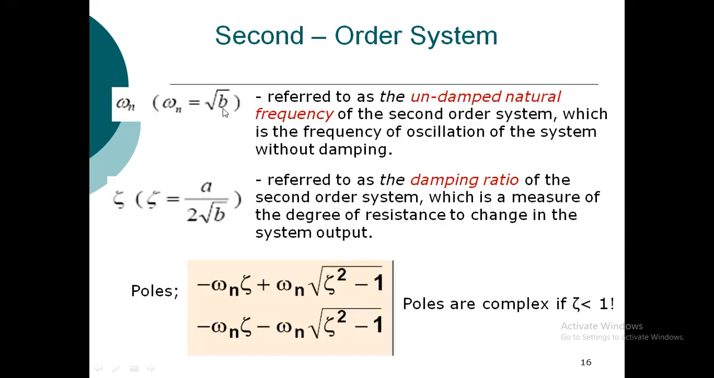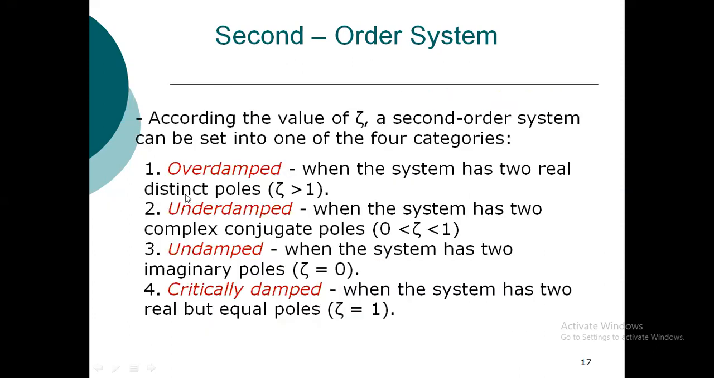which will be there in the control system. You can find the values of omega n and zeta by comparison of these two, and these are the conditions by which you can determine whether the system is overdamped, underdamped, undamped, or critically damped. If zeta is greater than 1, the system is overdamped. If zeta is between 0 and 1, it is underdamped. If zeta is 0, it is undamped. And for a critically damped system, zeta is 1. These are the things covered under the time domain response.